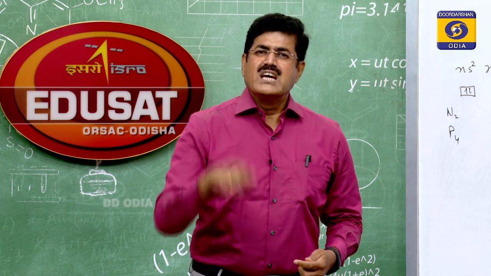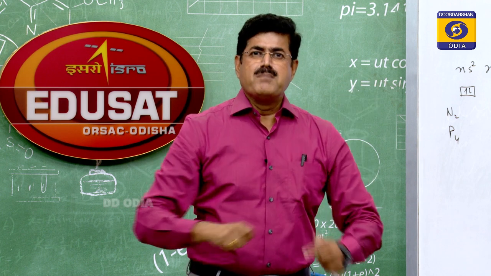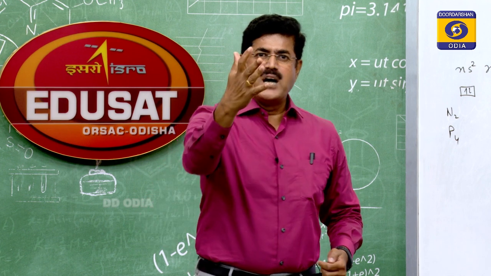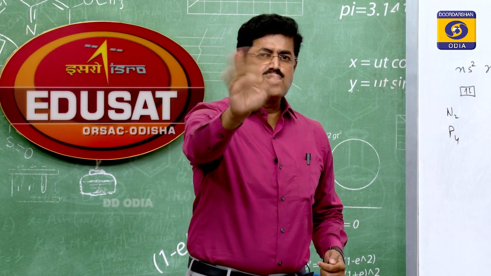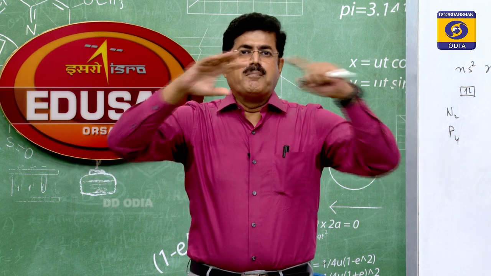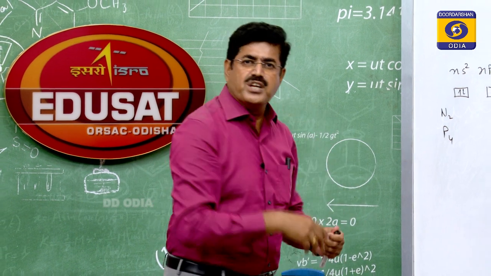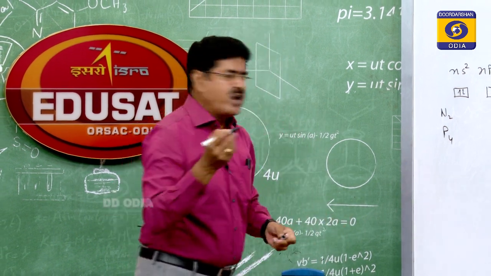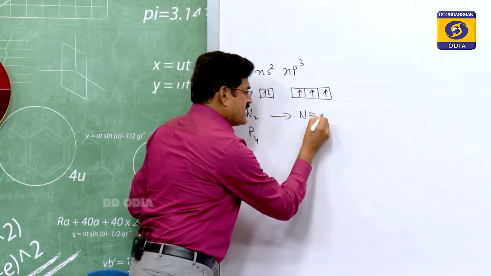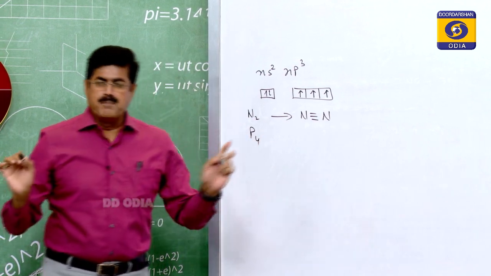Nitrogen shows multiple bonding, whereas phosphorus, being larger in size, cannot show multiple bonding because orbitals are not available for sideways overlapping, so no pi bond. Nitrogen shows sideways overlapping, N triple bond N. Here there is no sideways overlapping or multiple bonding.